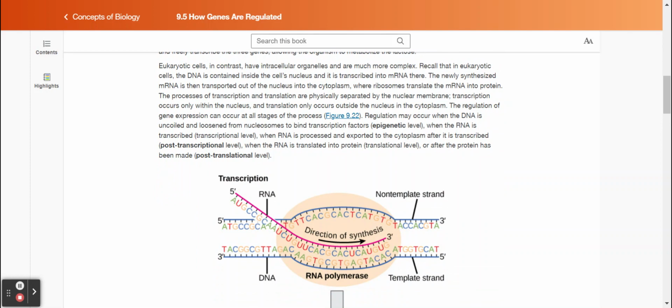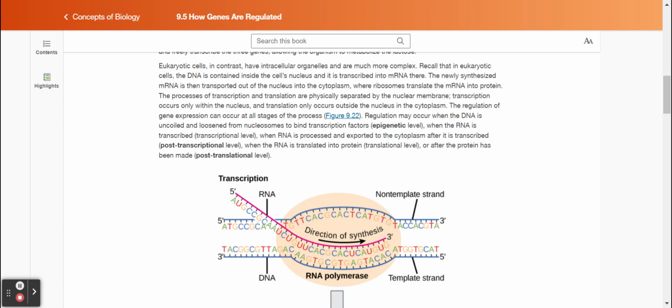Eukaryotic cells, in contrast, have intracellular organelles and are much more complex. Recall that in eukaryotic cells, the DNA is contained inside the cell's nucleus and it is transcribed into mRNA there. The newly synthesized mRNA is then transported out of the nucleus into the cytoplasm, where ribosomes translate the mRNA into protein. The processes of transcription and translation are physically separated by the nuclear membrane. Transcription occurs only within the nucleus, and translation only occurs outside the nucleus in the cytoplasm.